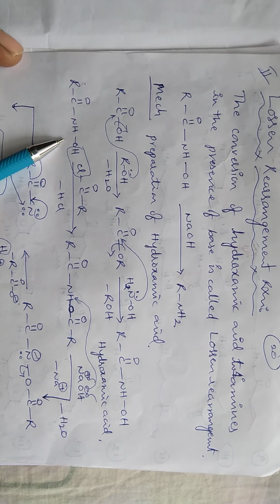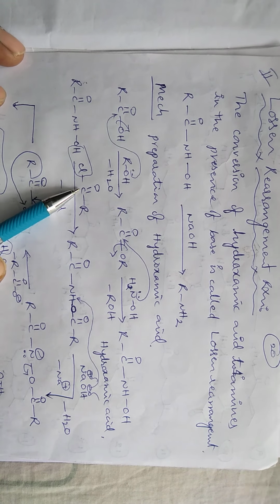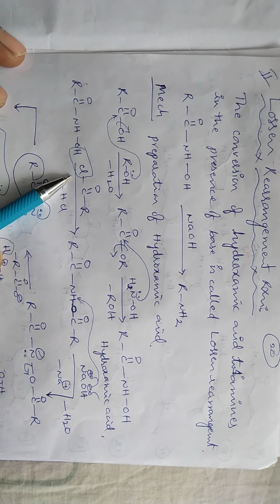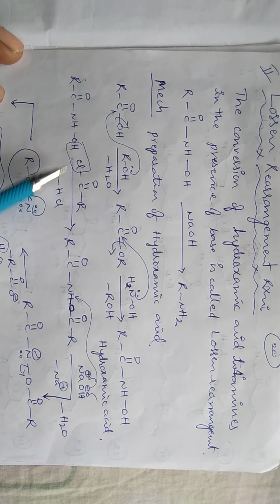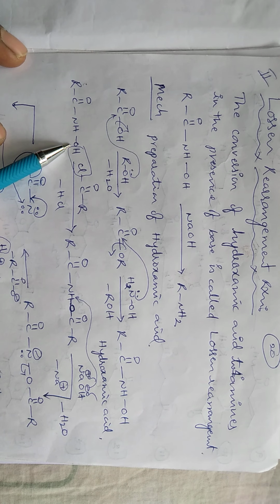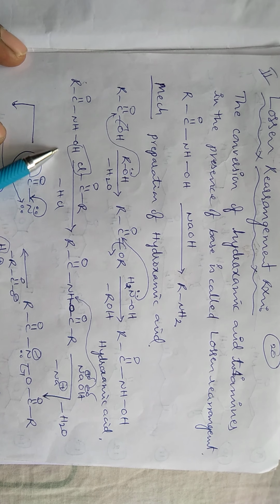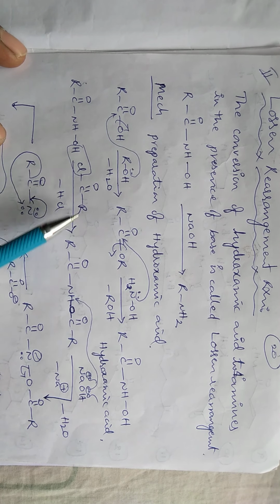When this hydroxamic acid reacts with an acid halide, RC double bond O Cl, which is an acid chloride, HCl is eliminated. In the reaction mechanism, first the non-bonded electrons of the hydroxy group attack this carbon center and Cl minus is eliminated.